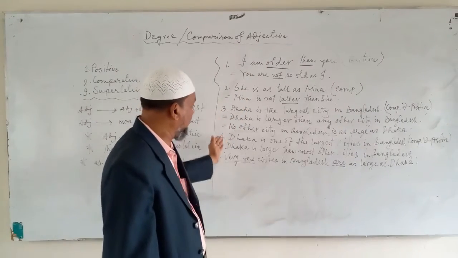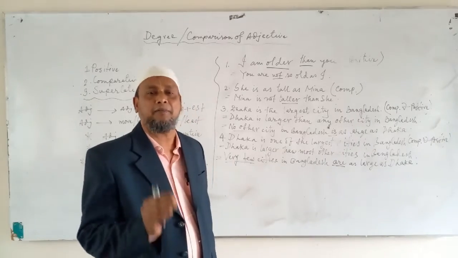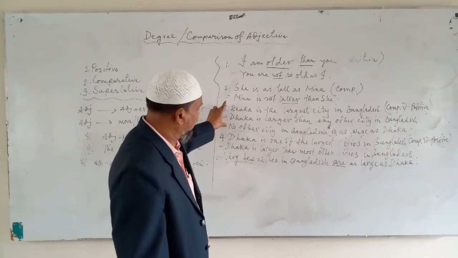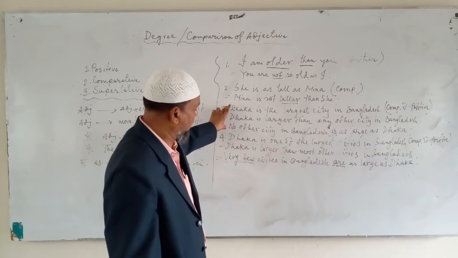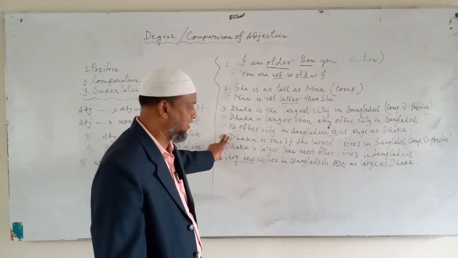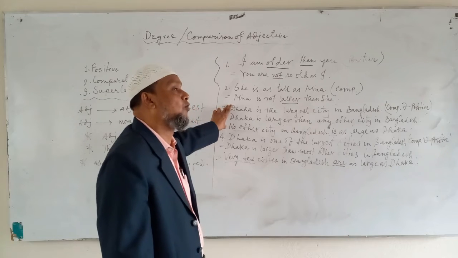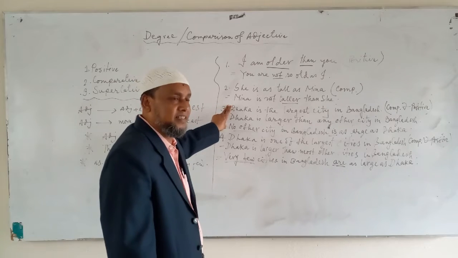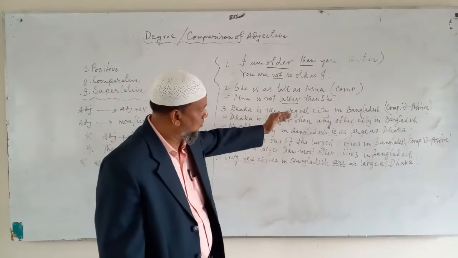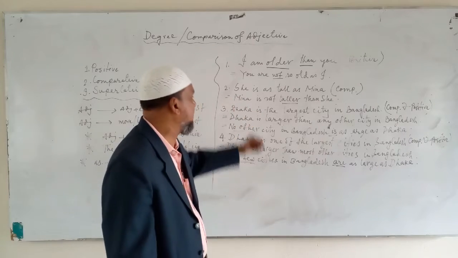Now the third and fourth, these two are very important for you, because number 3 contains 3 sentences and number 4 similarly contains 3 sentences, but not just 3. In these 3 sentences there are more sentences. How? I shall tell you, but first of all you take an idea about the given sentences.